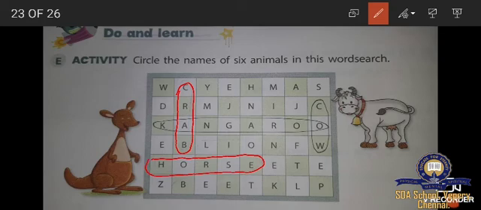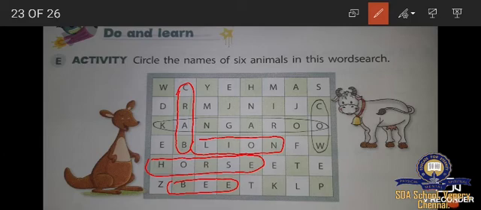And the next one, lion. And the next one is bee. These are the 4 animals.